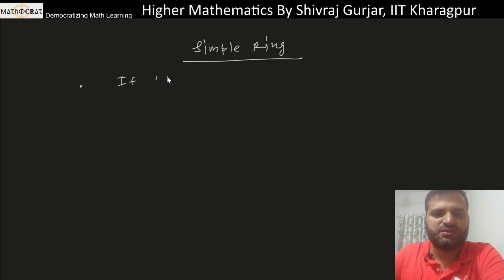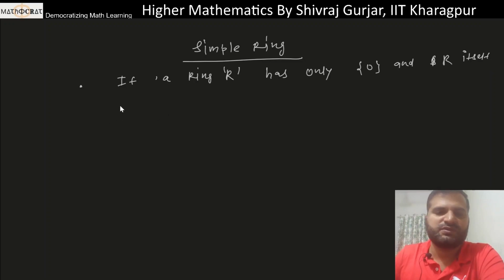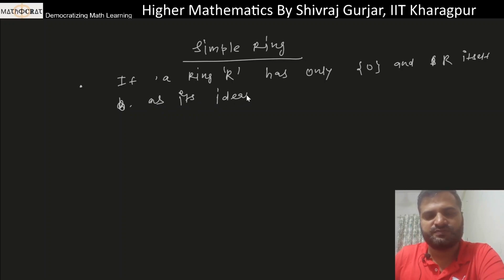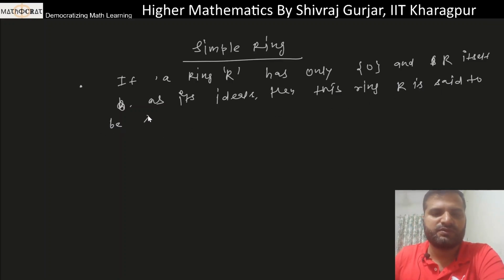If a ring R has only 0 and R itself as its ideals, then this ring R is said to be simple ring,